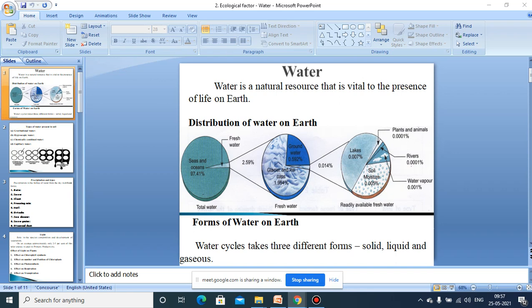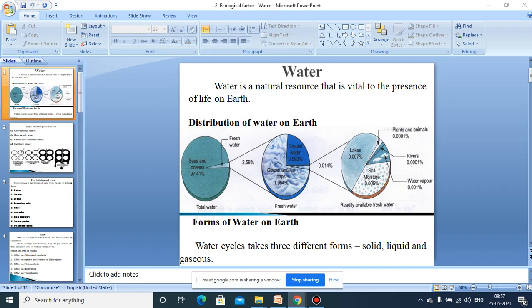And again, consider this about 3% or 2.59% of fresh water, which occurs in this form, where again about 2.997% is present in the form of glaciers and ice caps, and only about 0.592% is groundwater.